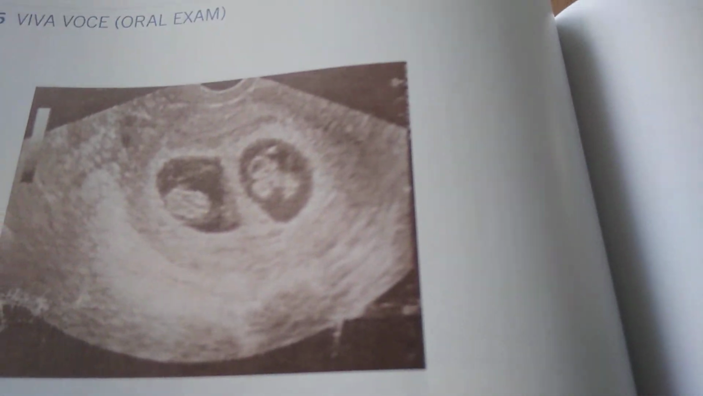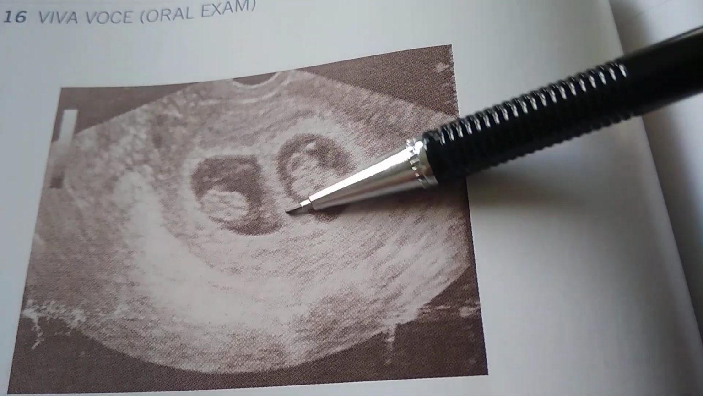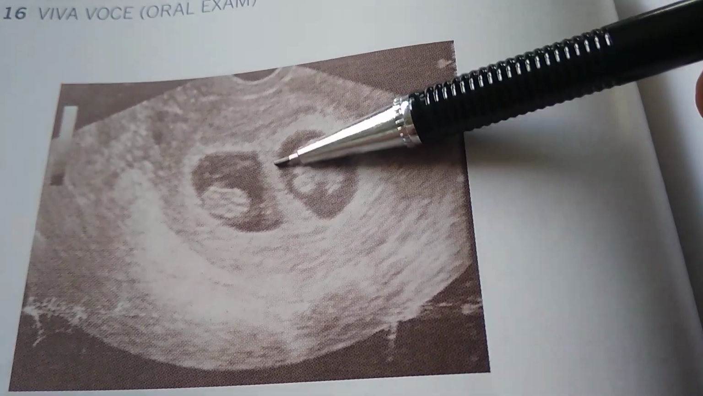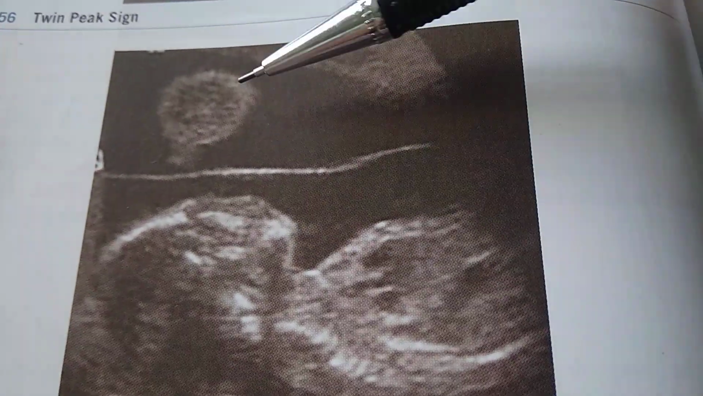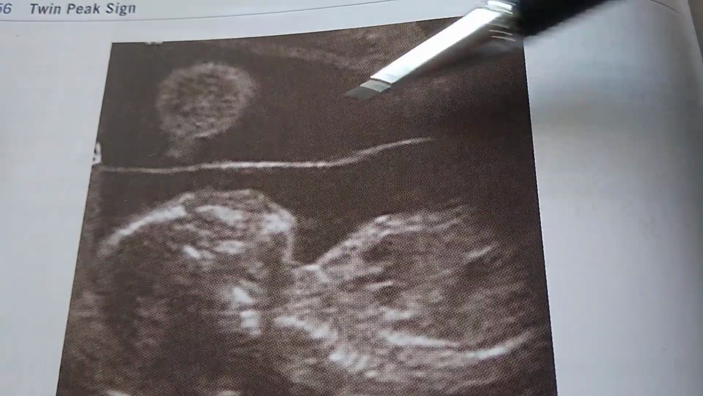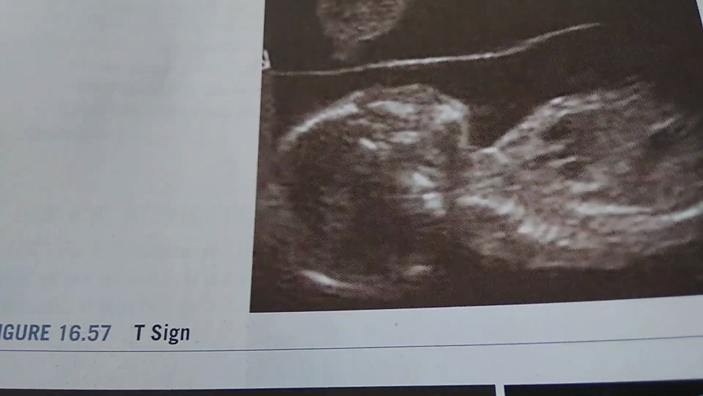Here they have some ultrasound photos. Look at this. This is the lambda sign, twin peak sign, right? That means that is dichorionic, diamniotic. And what is this here that you see here? I see a baby here and something here and some membrane here. So is this and this separate and this is a T sign? Yes, it's a T sign. Very good. Okay, now let's move on to gynecology part.